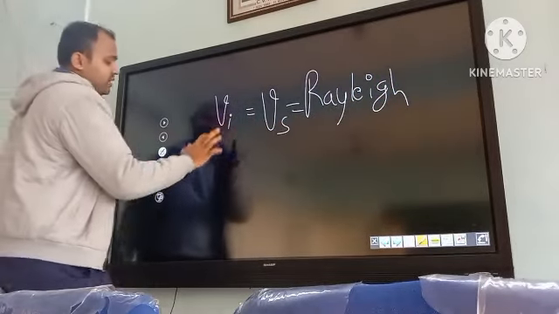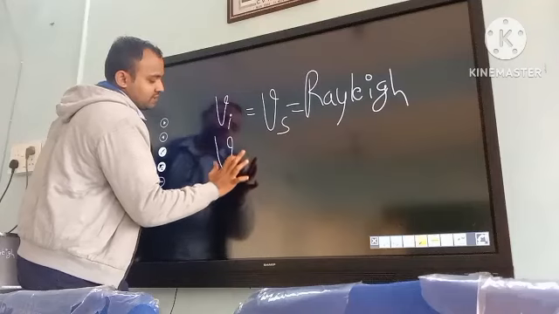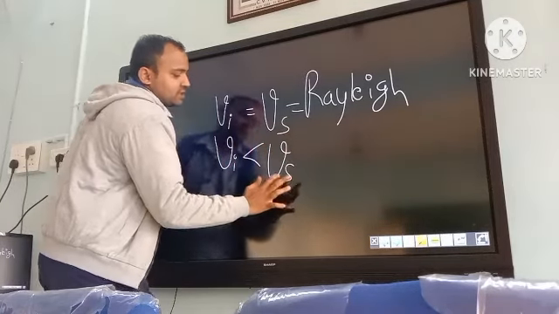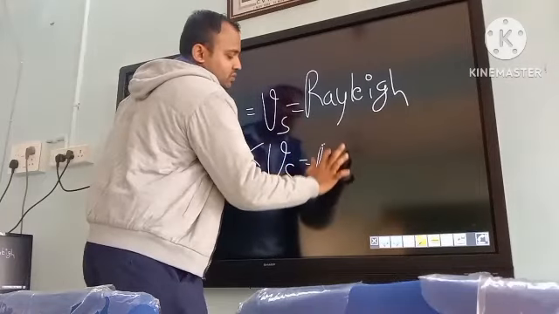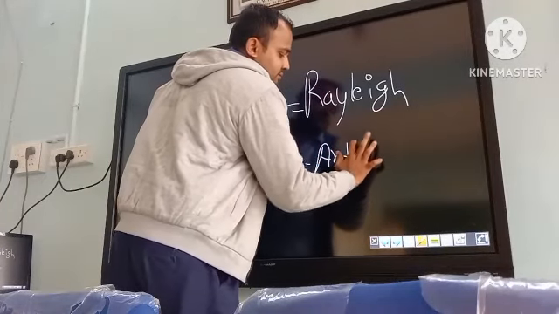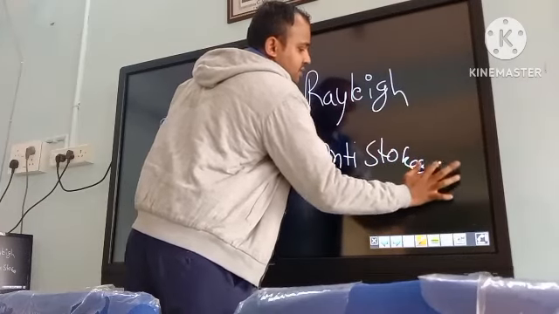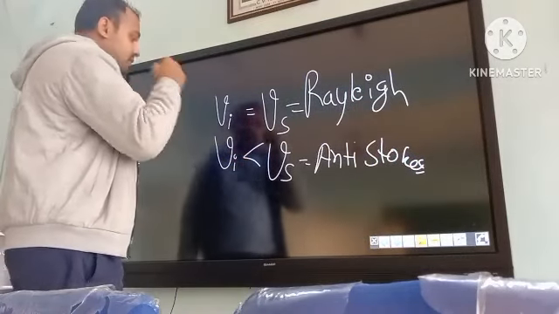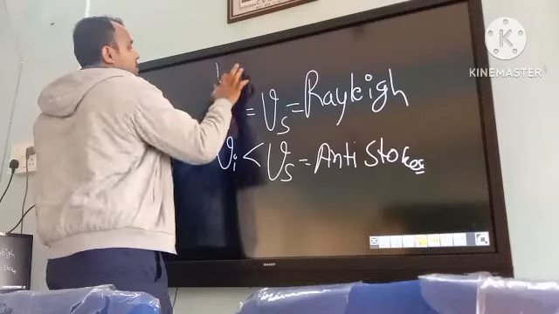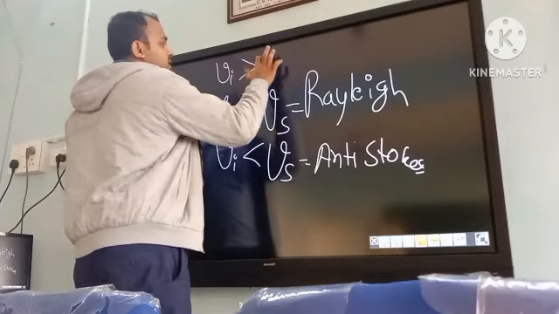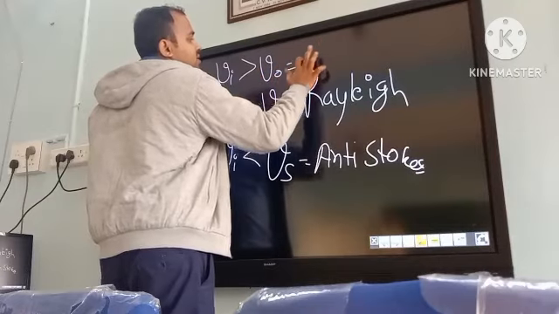When the incident frequency is smaller than the scattered frequency, it is known as anti-Stokes lines. And when the incident frequency is bigger than the scattered frequency, this is known as Stokes lines.